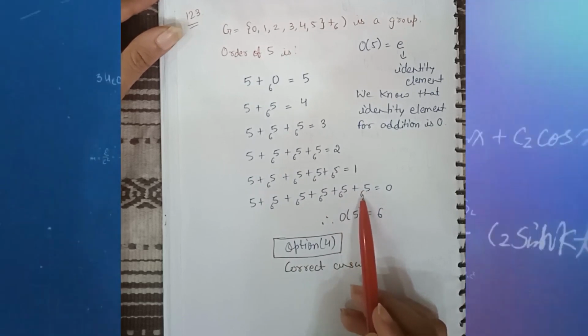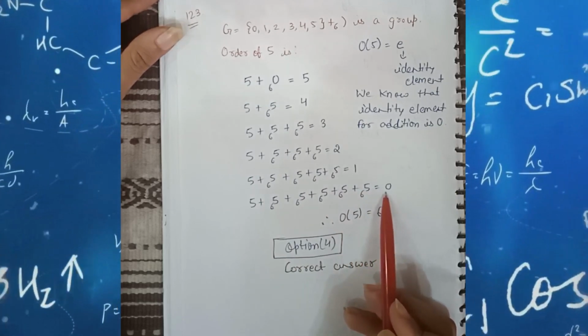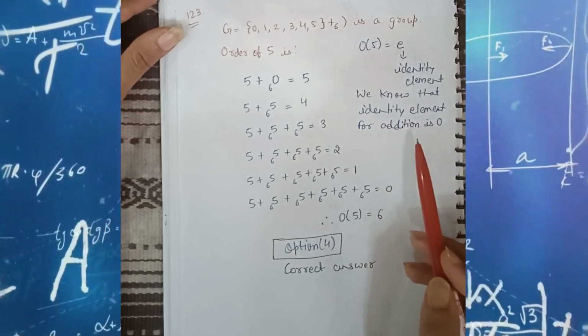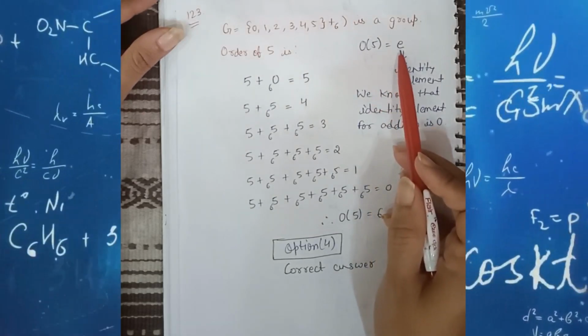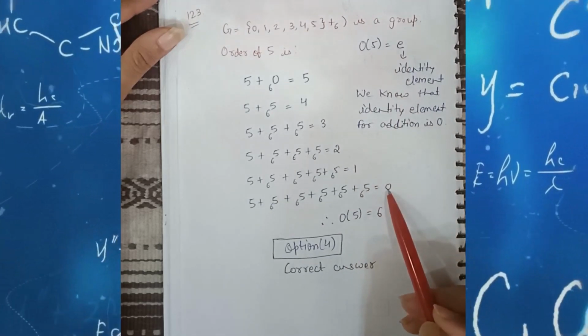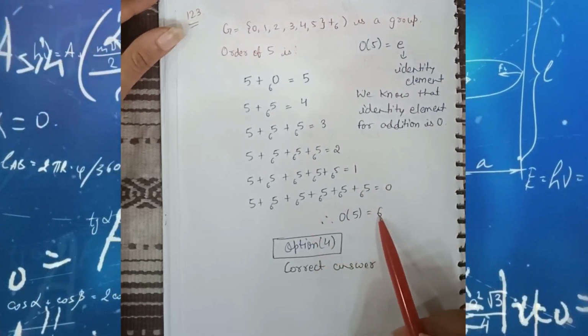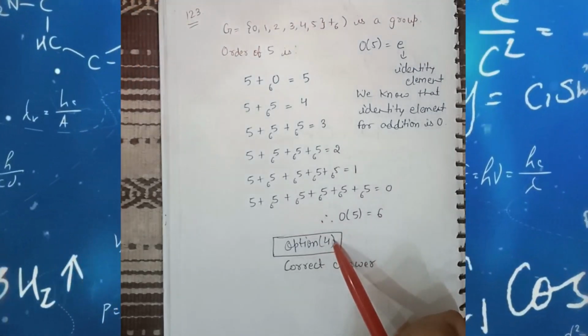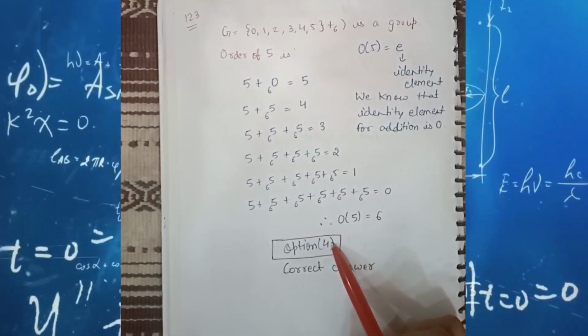If we divide by 6, then the remainder will be 0. And we know that the identity element for addition is 0. If the order of 5 is equal to the identity element, that means 0, then that will be the order. So the order is 6. So the order of 5 is equal to 6, which is option number 4. So option number 4 is the correct answer.